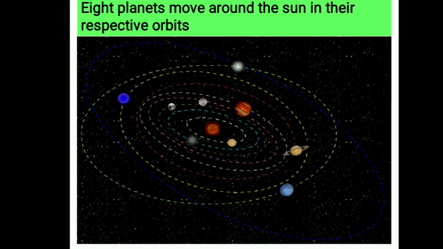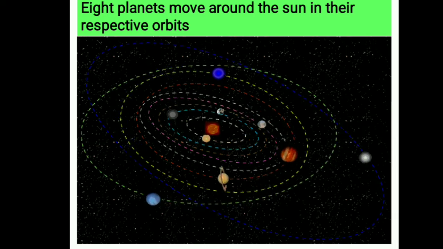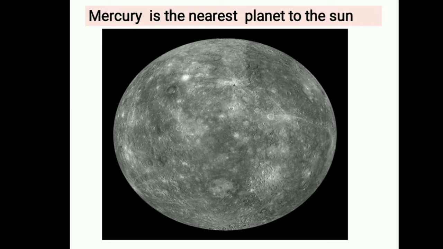Just observe, the first, nearest planet is Mercury. Let us study about Mercury. It takes about 88 days to complete one orbit.